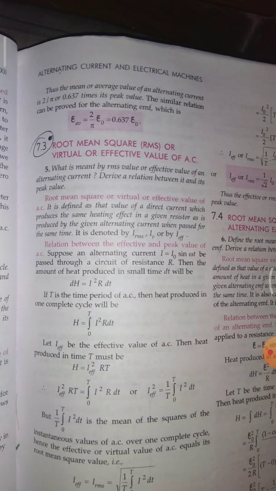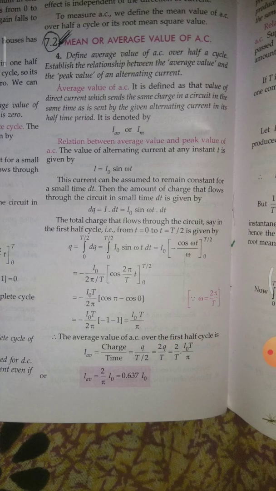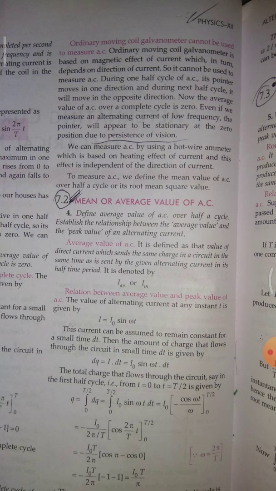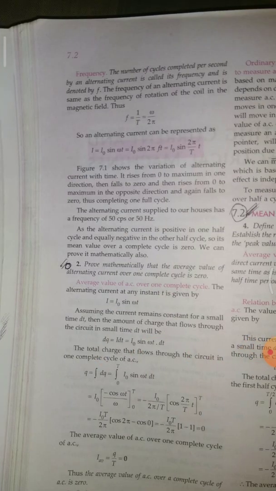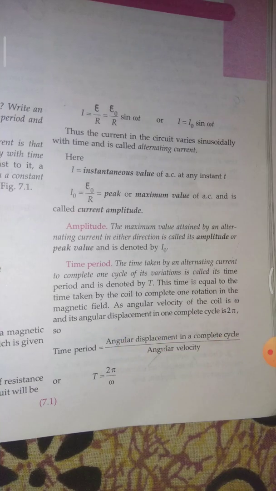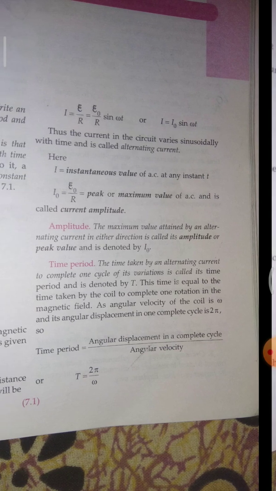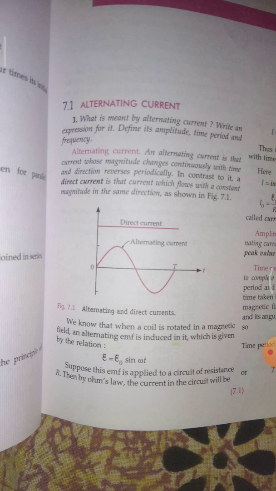Next, the root mean square or virtual or effective value of AC, and the relation between average value and peak value of AC, is very important: I average is equal to 0.637 I naught. The mean or average value of AC is very important. Next, the amplitude I naught is very important. Time period T is equal to 2 pi by omega. Alternating current I is equal to I naught sin omega t.